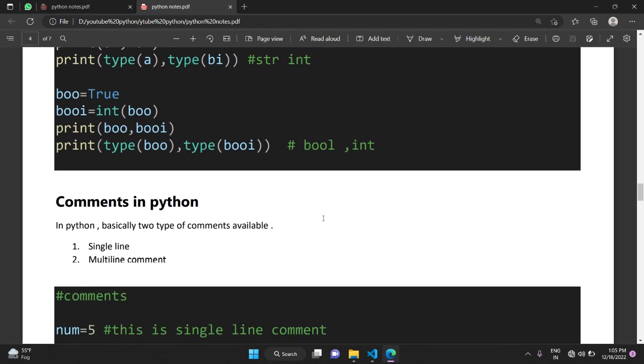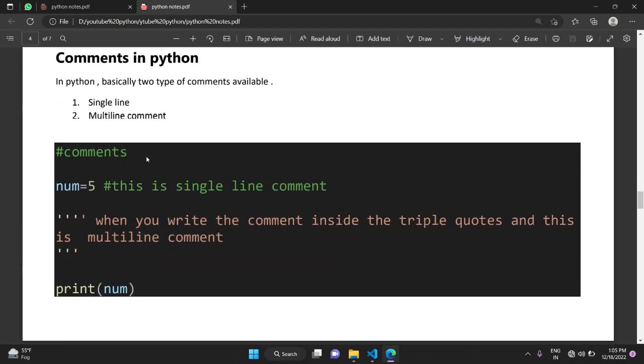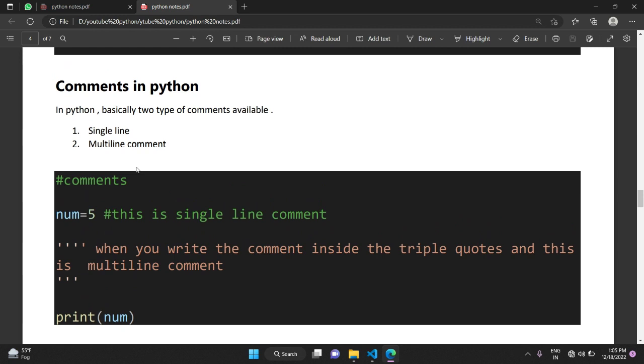Now let's also talk about what a comment in Python is. We have two types of comments in Python: the first is single-line and the second is multi-line comments. First, why use comments? The reason is that comments increase the understanding of the code and make your code more readable.